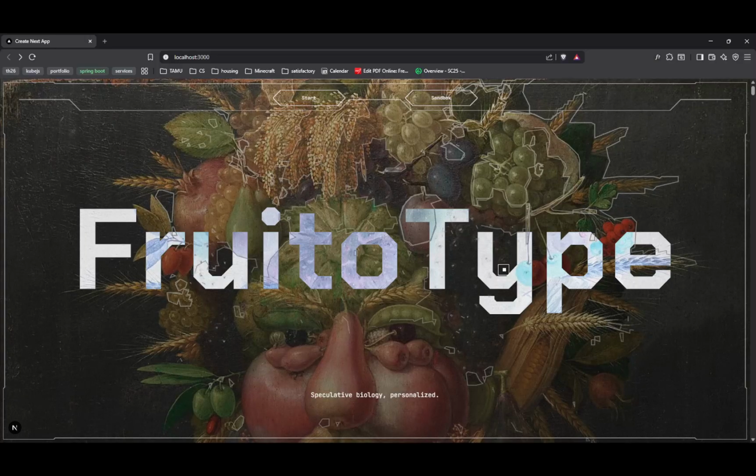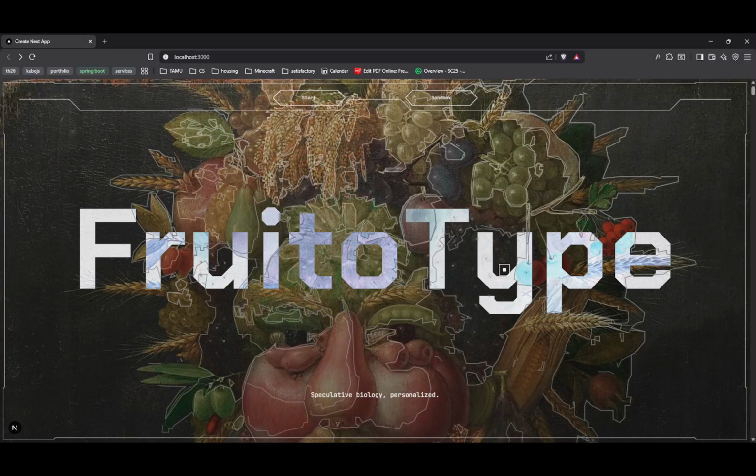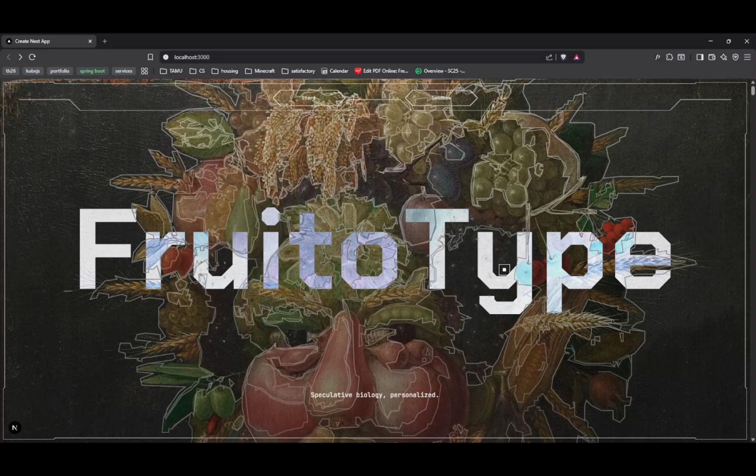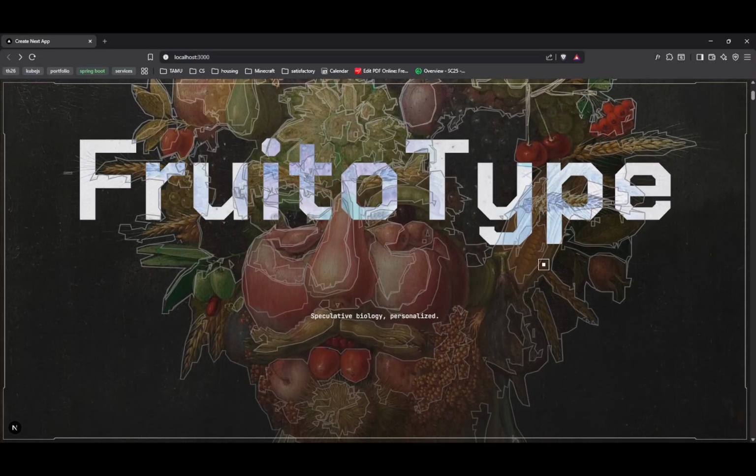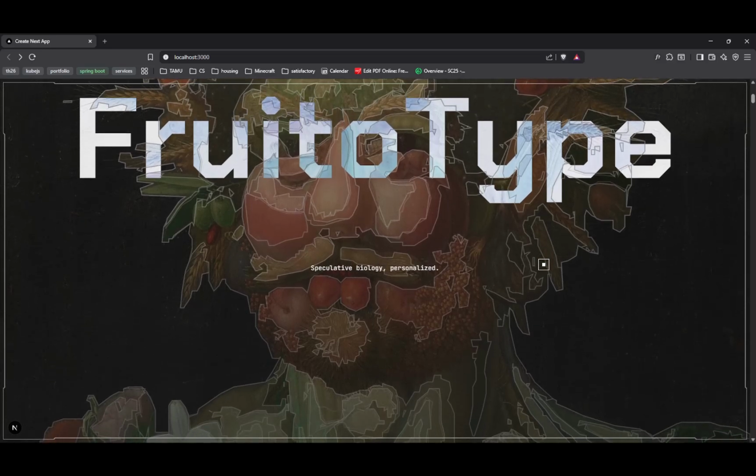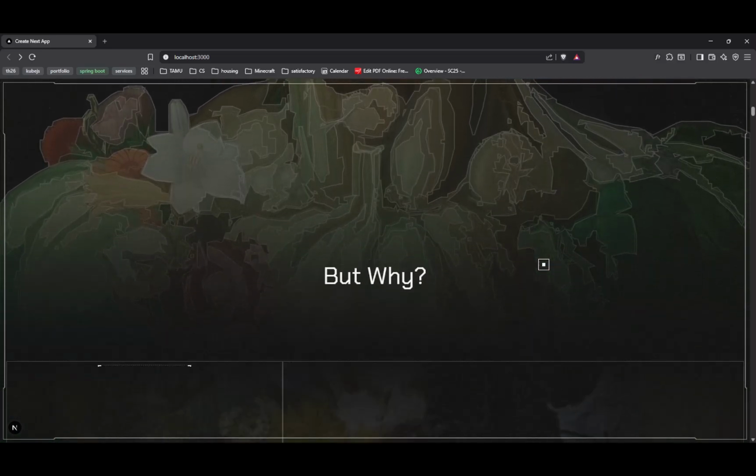We start off on the homepage with an animated vectorized image of Giuseppe Arcimboldo's Fruit Faces paintings. Truly the most fitting artwork one could use in a project such as this. As we scroll down, we get to the crux of the issue that prompted me to make this app.